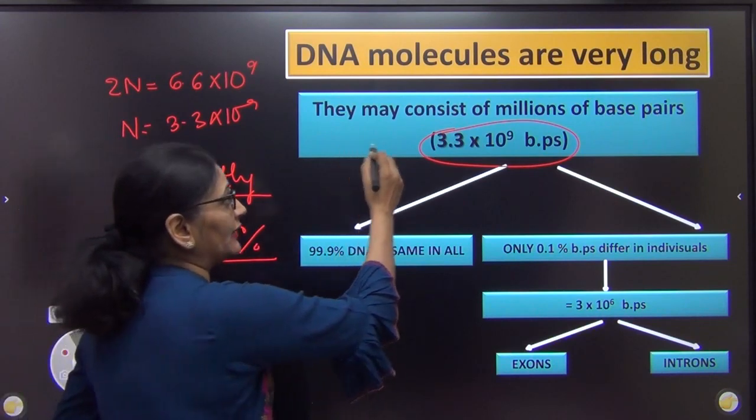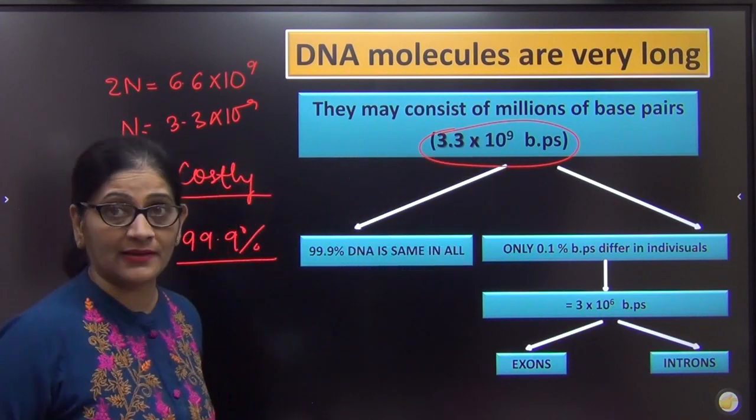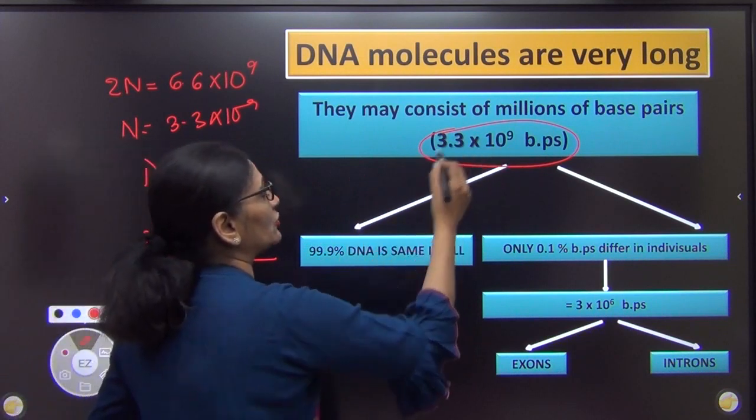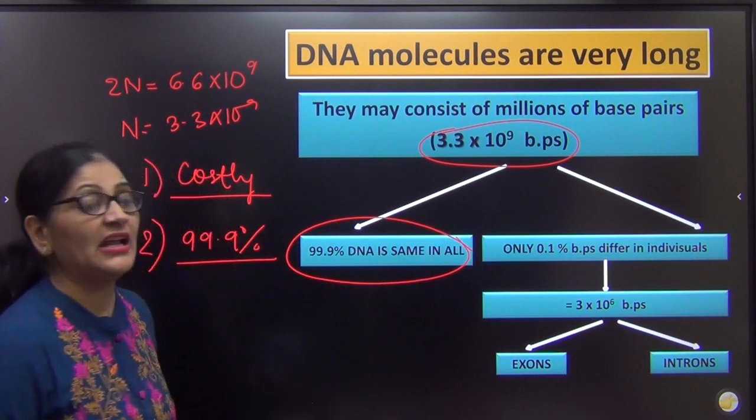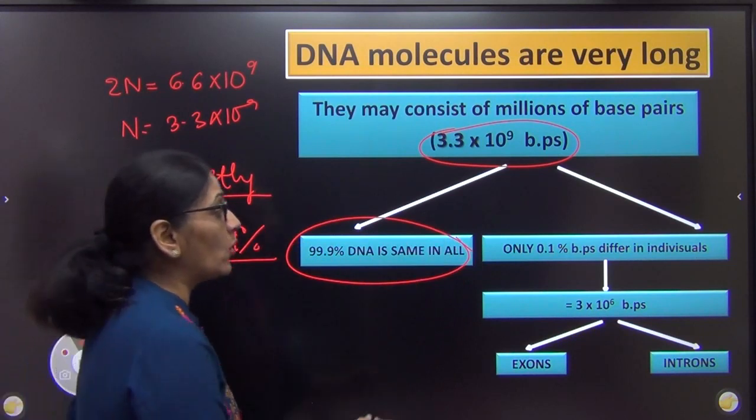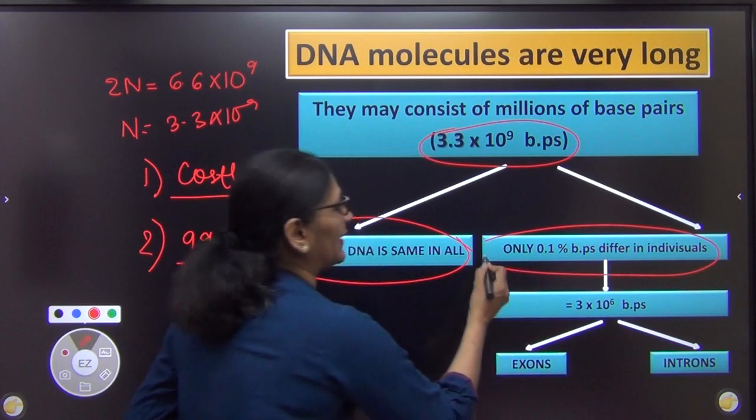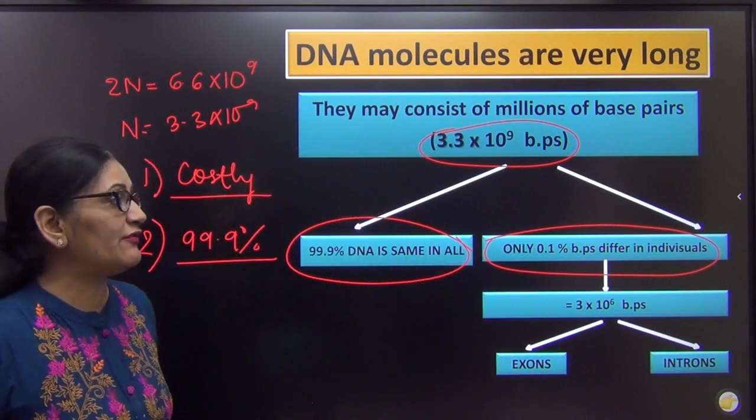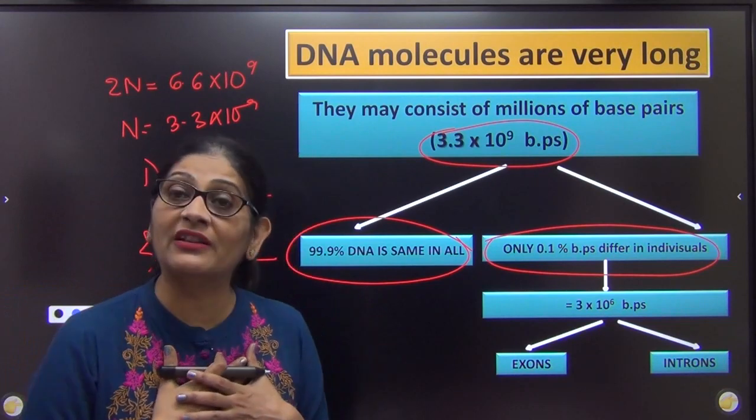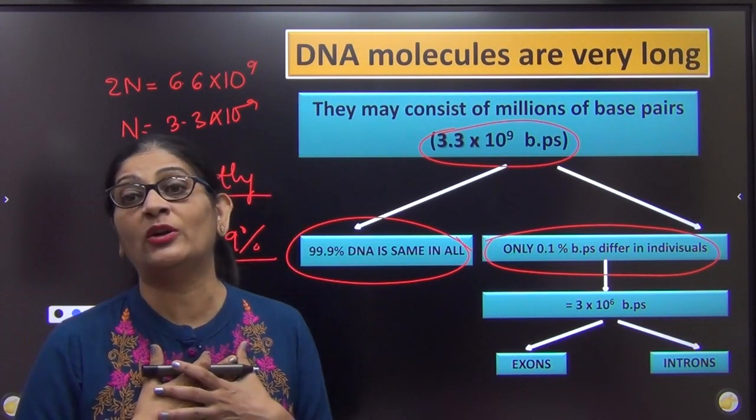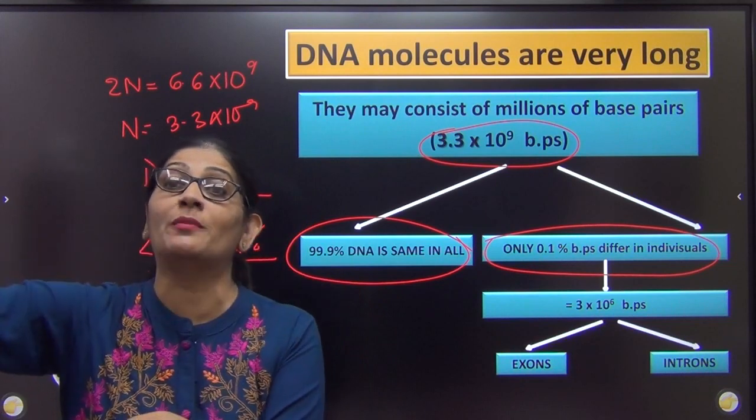So this is what I am trying to tell you, that the genome is actually made up of 3 × 10^9 base pairs, जिसमें से 99.9% DNA is same in all individuals. Only 0.1% base pair differences are actually found in individuals, right? So now comes the relief. अब हम लोग को केवल कितने bases को मिलाना है? Only 0.1%. 99.9% को मिलाना ही नहीं है.